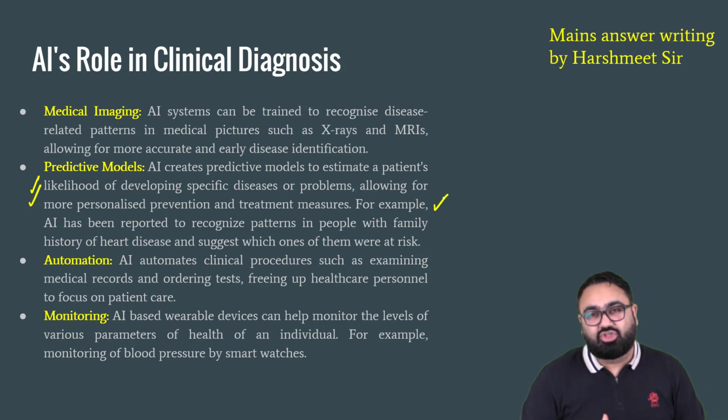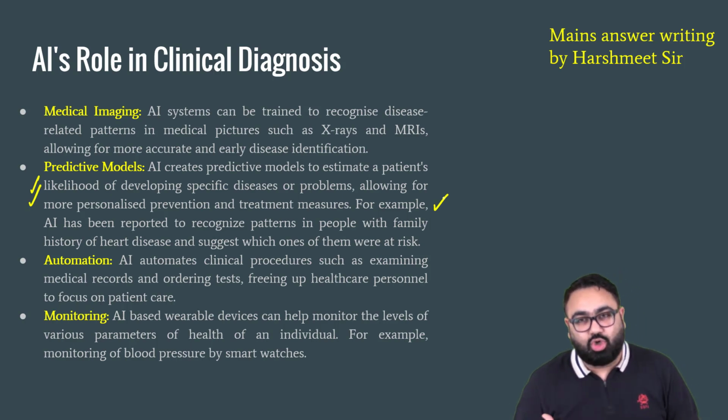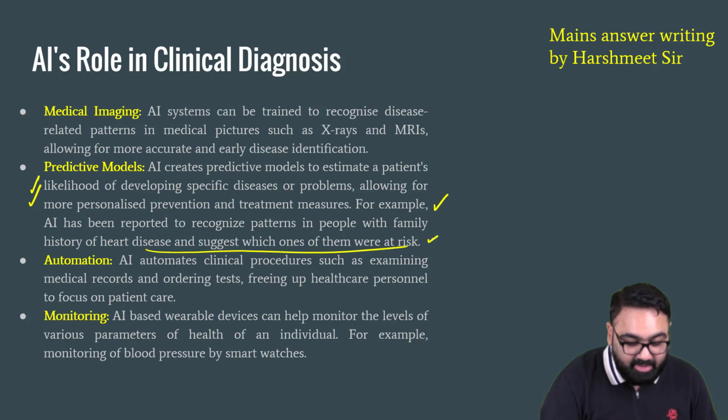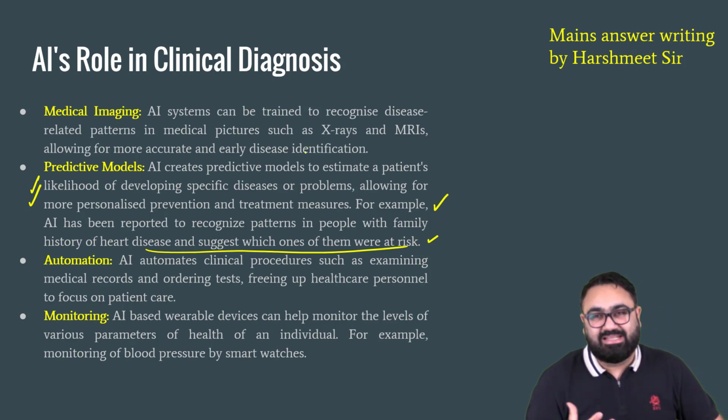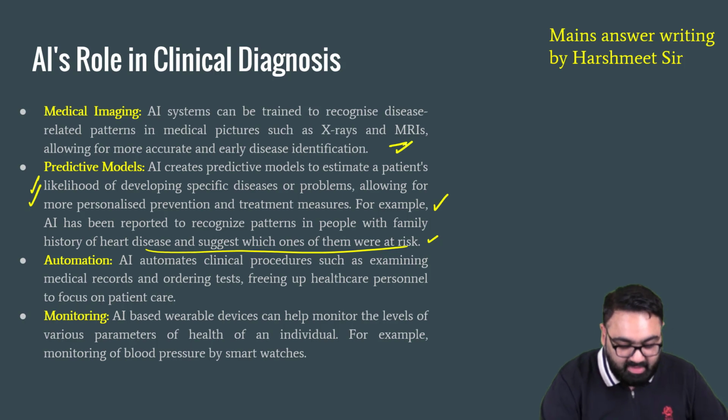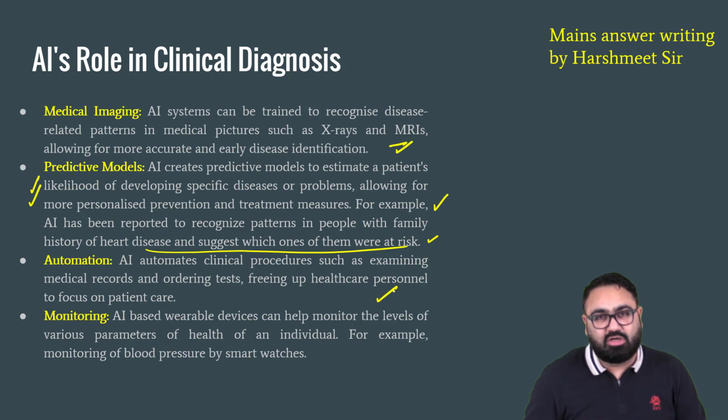At an individual level also, it can help you. For example, it can detect if your family has had a history of a certain issue, how likely you are also to have that issue. It can try and prevent issues of heart diseases, etc. It can also help in making the machines better that are used in medical imaging, to learn from these machines to identify even the smallest anomaly in those scans like X-ray, MRI, etc. It can help in examining medical records so that they can detect for a large scale population if there's an issue that might be expected.